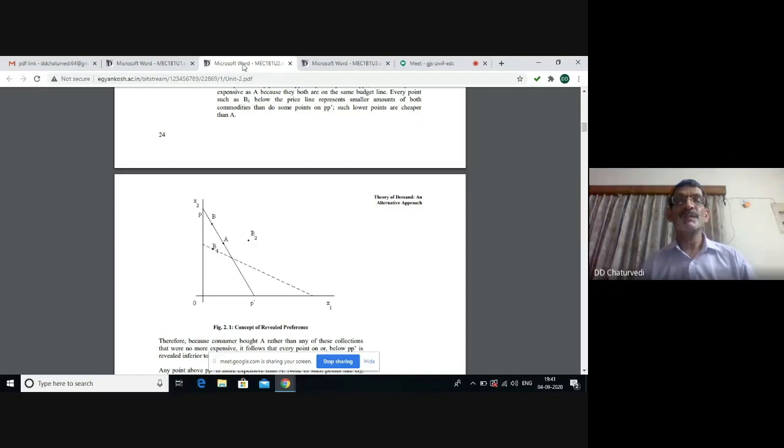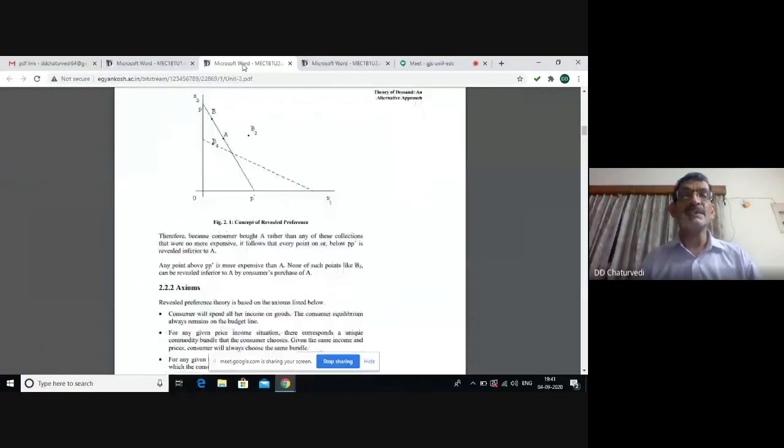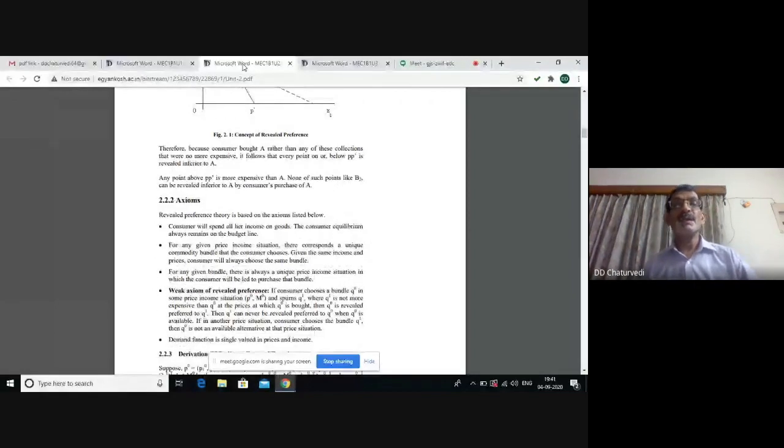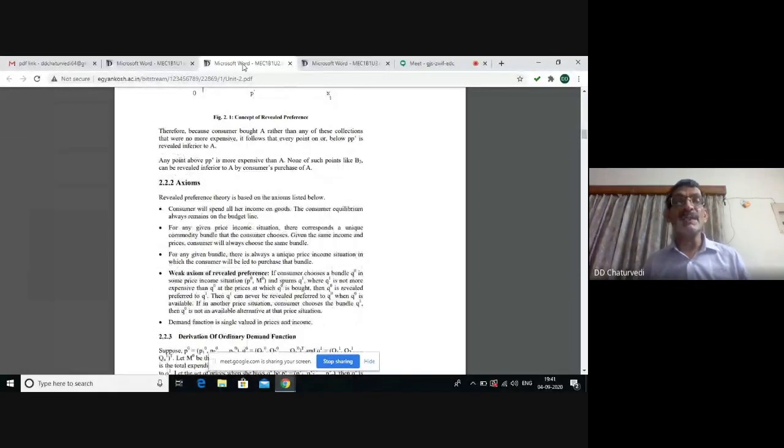This is the precise meaning of the term that the consumer is consistent in the choice. And we also assume that he spends the entire income on the goods. He always remains on the budget line. For any given bundle, there is always a unique price income situation in which the consumer will be led to purchase that bundle. Further, for any given price income situation,